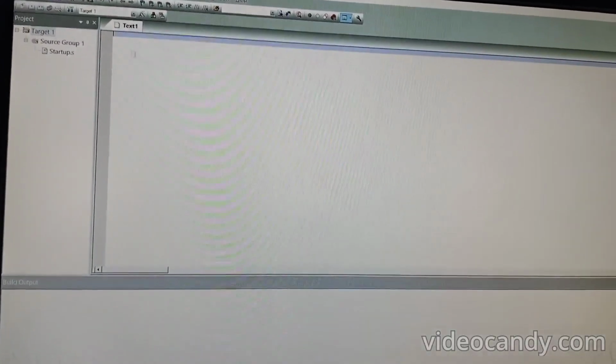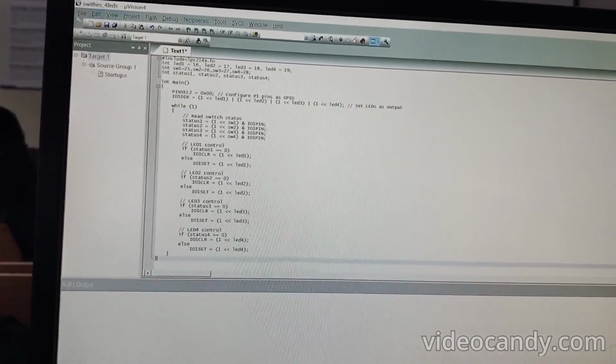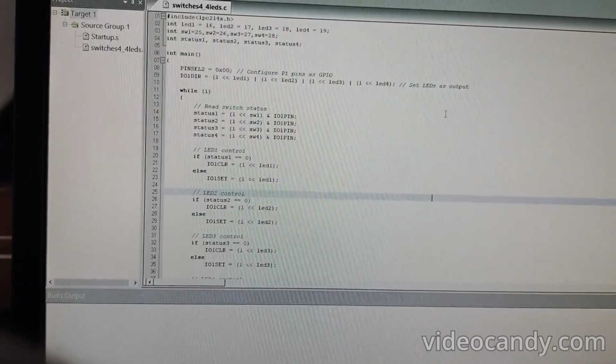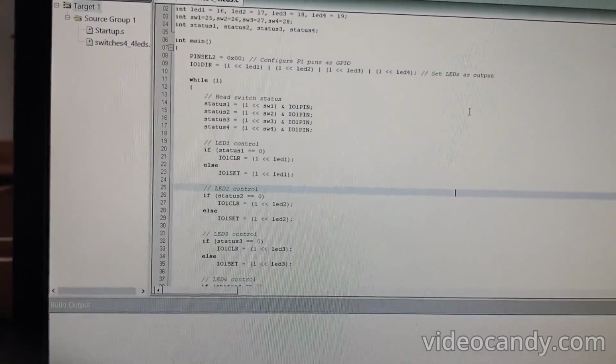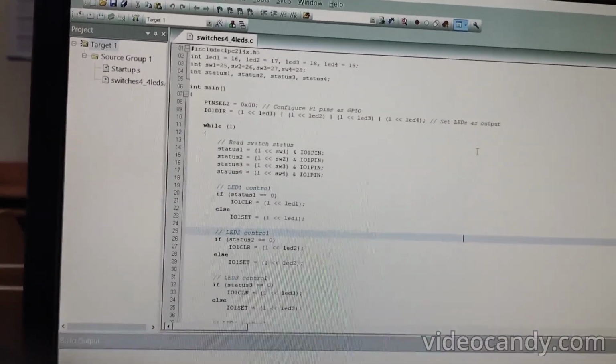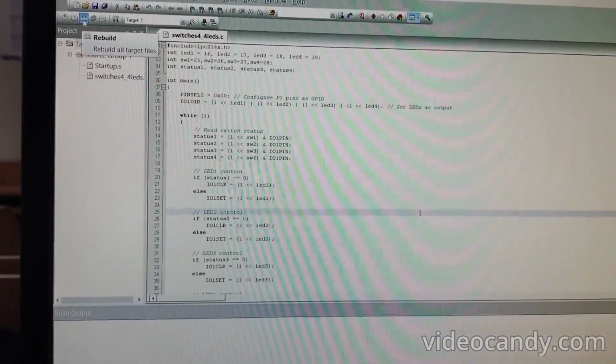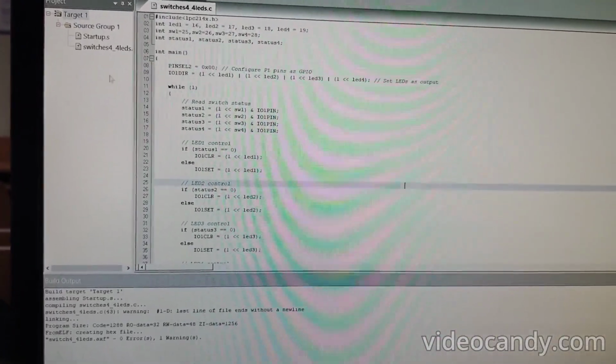Click on target and then source group 1 and then go to file. Now paste the code and then save the file with .c extension. And add that code to the source group and build the code.